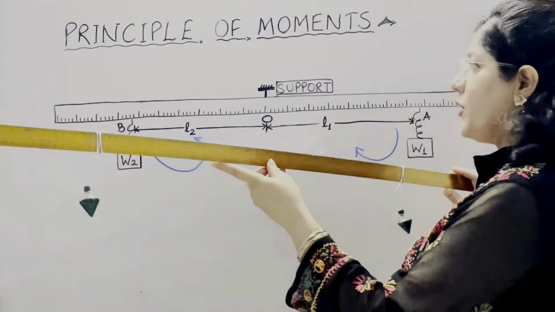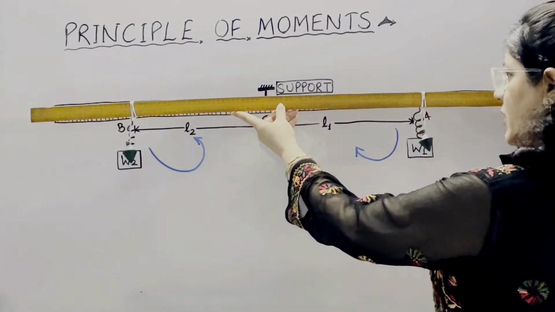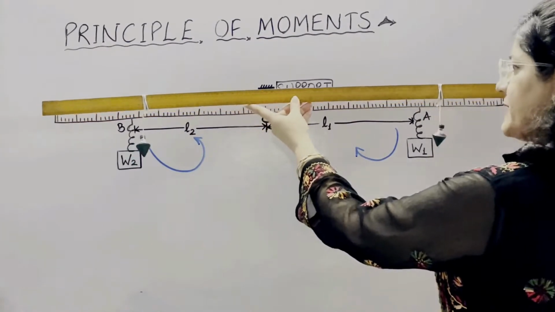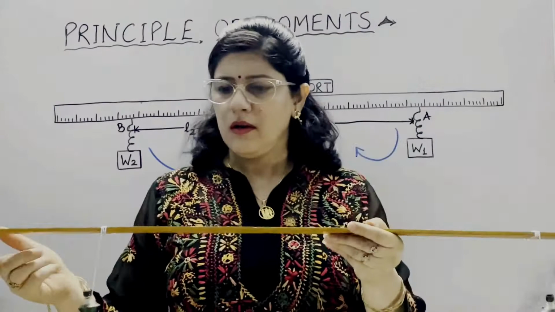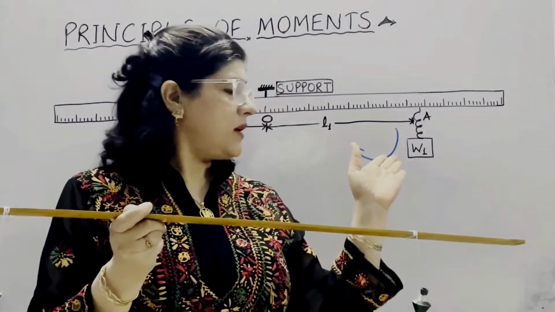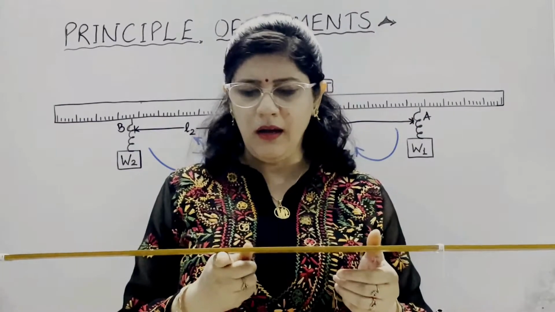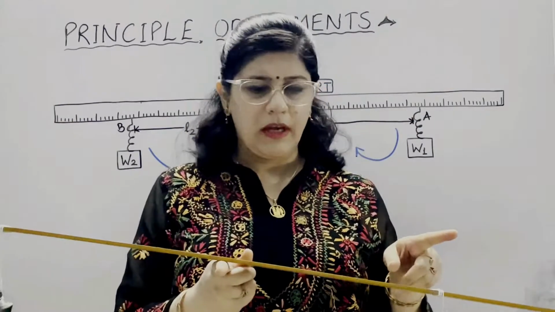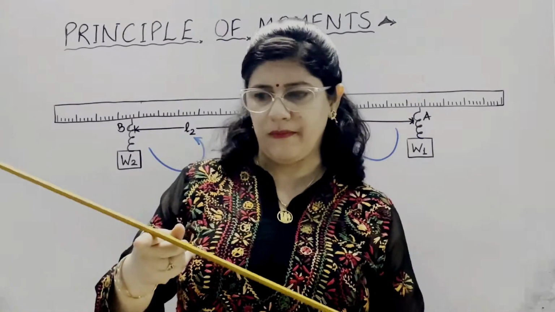For the verification of this principle of moments, I have taken this meter rule and suspended two weights from it. Now, as you can see, this weight W1 may tilt the scale in the clockwise direction if it is more, and this is the clockwise direction.